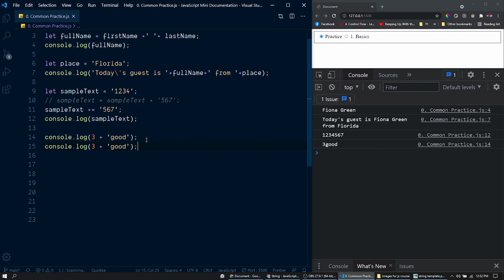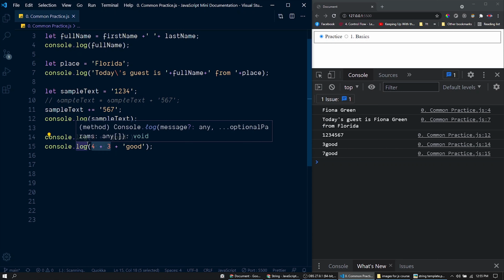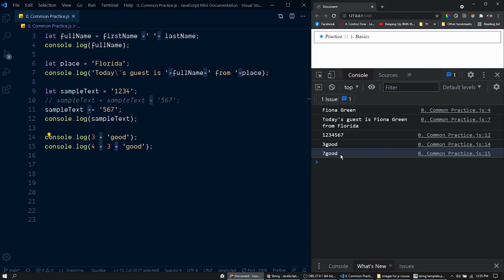Now let me duplicate this. What will be the output of this operation here? See, here we have the output 7 good. How does that happen? If both these numbers are converted to string, then the output will be 4 3 good. Instead of that, here we have 7 good. It can be explained with operator associativity. For the plus operator, associativity is from left to right. So first of all, this addition operation happens. So 7, and then we have this plus operator in between 7 and good. So the 7 is converted to string and then the concatenation happens. So that's why we have this final output here.